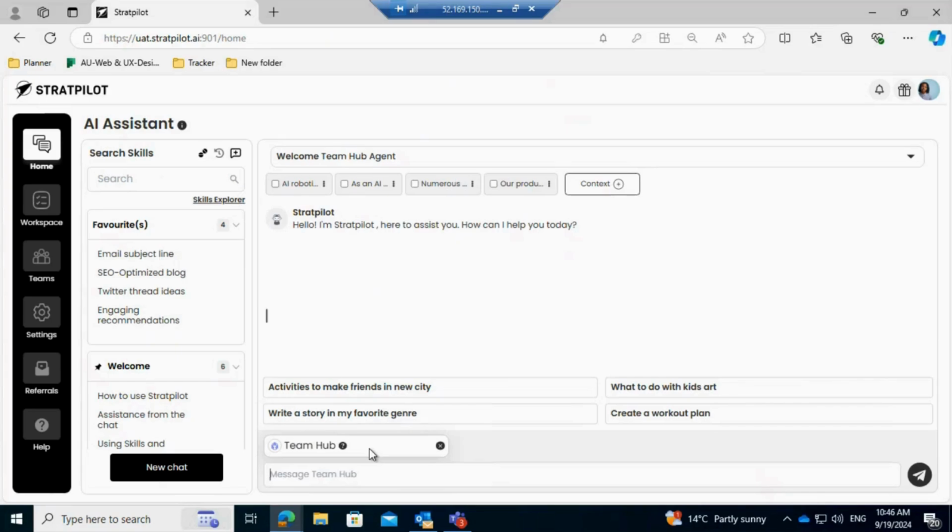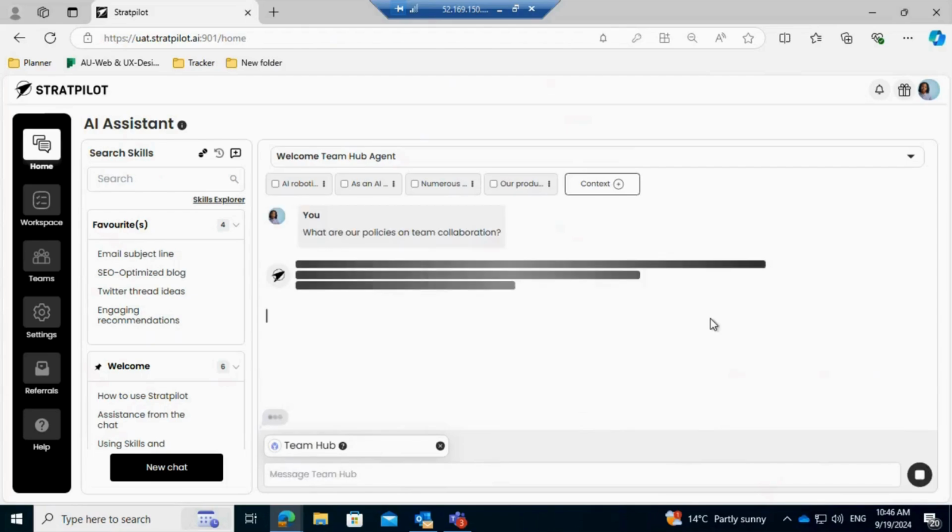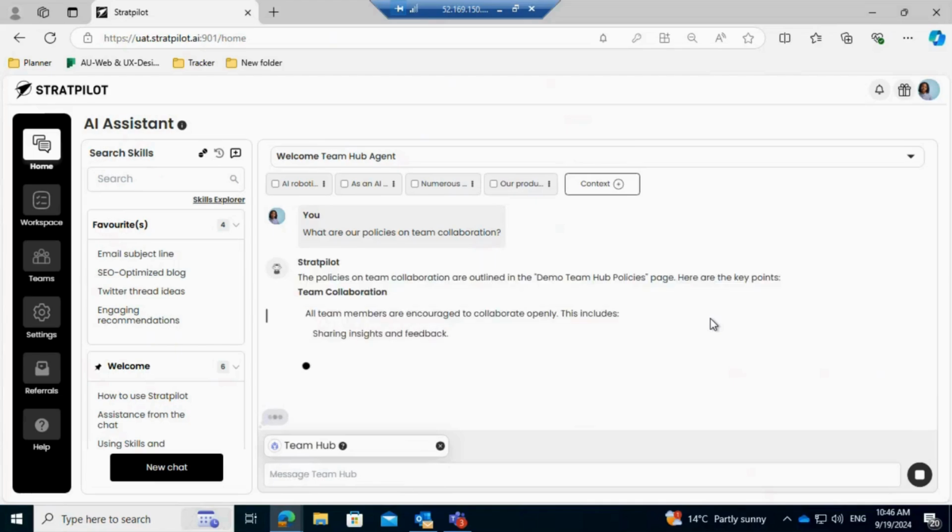I want to quickly say, what are our policies on team collaboration? And send that through. And then exactly the same thing with the Workspace agent, it will do the same with Team Hub. The AI will go through all the pages and then search for that information.